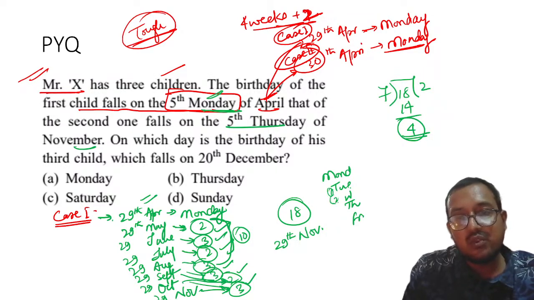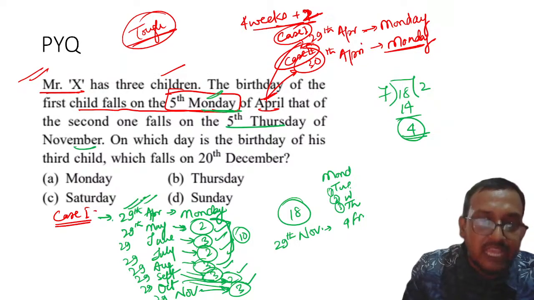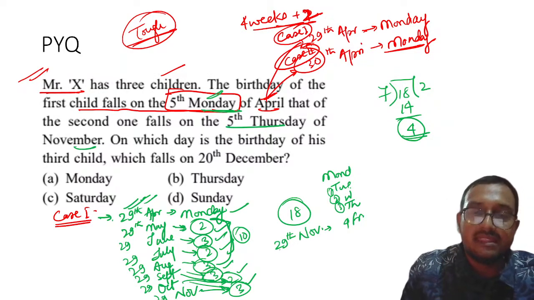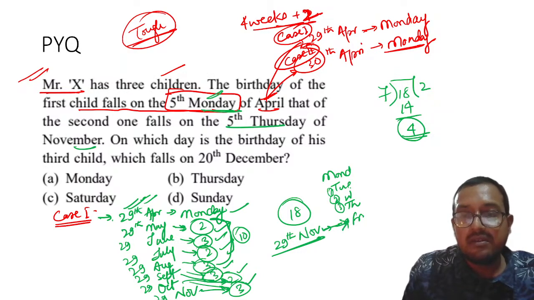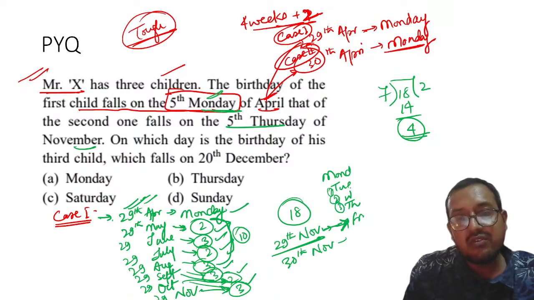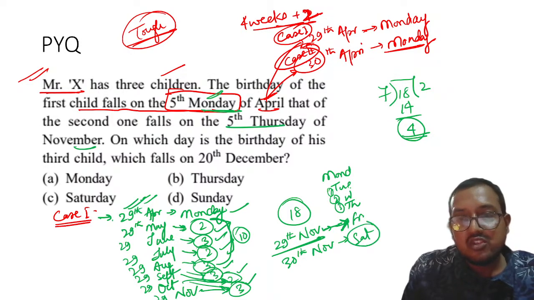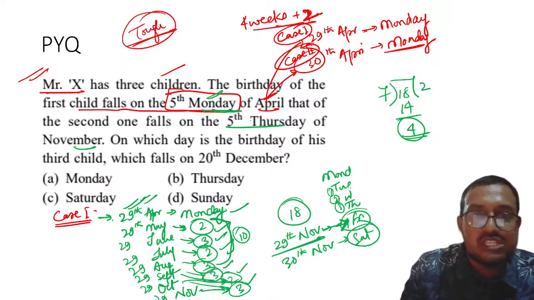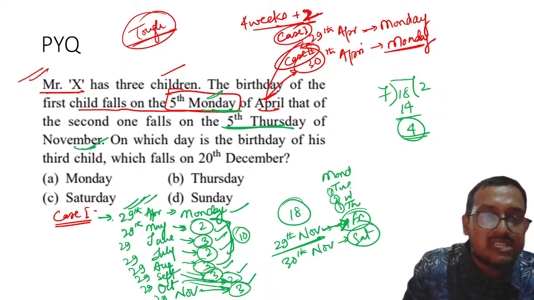So 1, 2, 3, 4. If 29th April is Monday, in that case this 29th of November will become Friday. Understood? 30th of November will become Saturday.